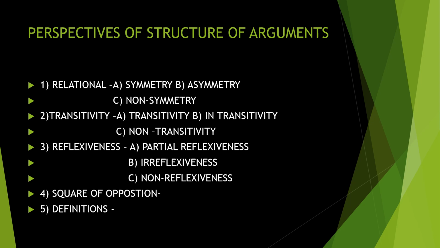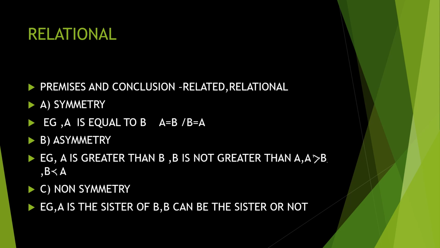Transitive, we know that it is moving from one to another. Intransitive, there is no moving. One is fixed. Non-transitive, maybe or not. Reflexive is also of the same type. Partial means in between. Irreflexive, no. Did you understand what I have said? Whenever "non" comes, it is a question of doubt. So in an easy way, you can understand. We have given some slides here, and the details are also given.